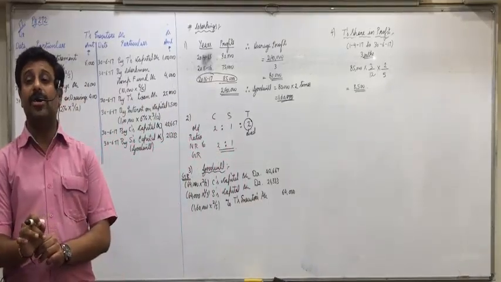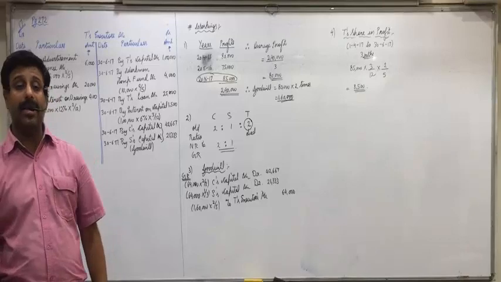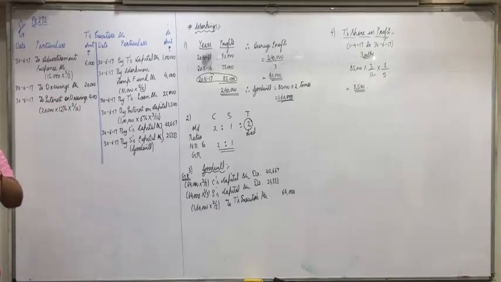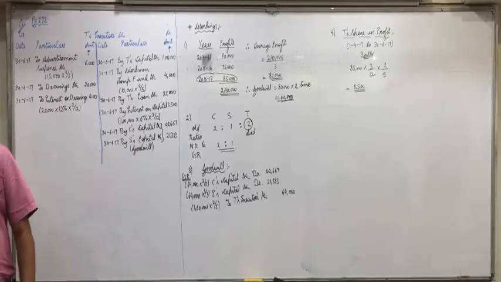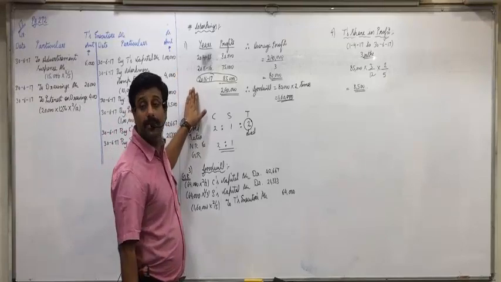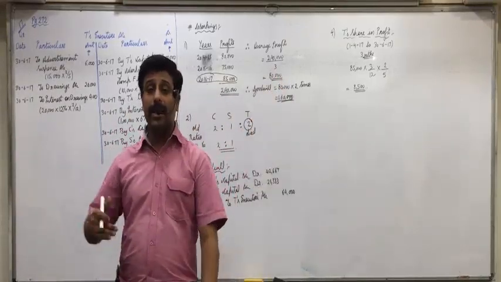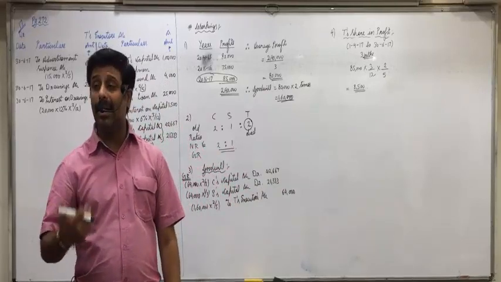Here you have to read the language carefully. Here they have given it to you on the basis of profit of last year. If they had given on the basis of average profit of last 3 years, then what is the average profit of last 3 years? 80,000. Then we would assume that in the coming year we will earn 80,000.